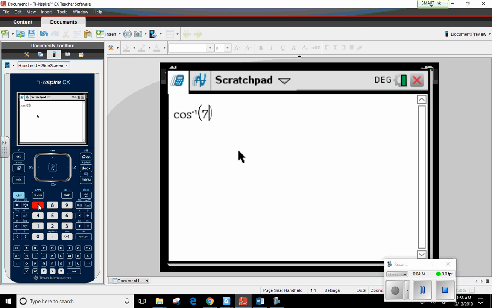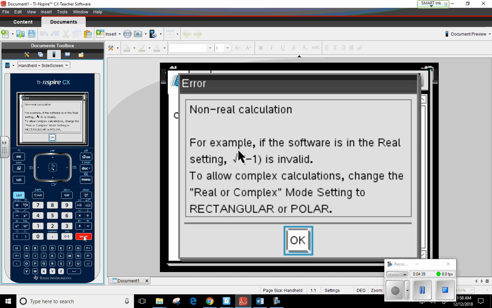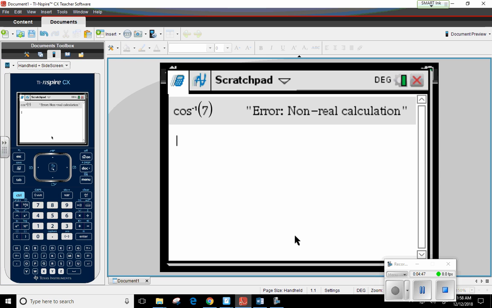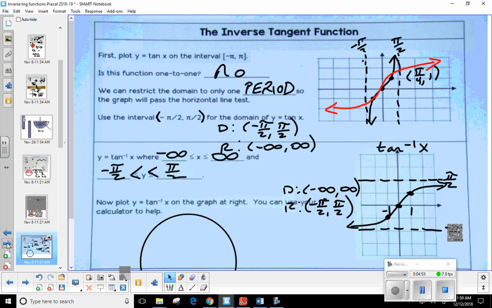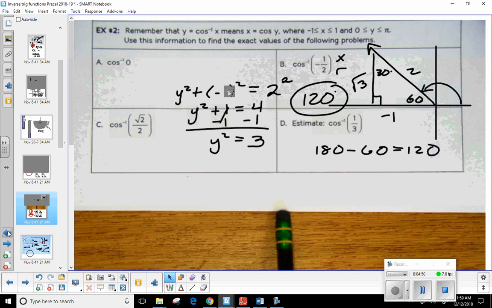And see, we already know there's going to be a problem because 7 is not between -1 and 1. So if I push enter, it says, okay, there's a problem here. You're not going to be able to get an answer. But as long as your ratio is between -1 and 1, you're going to be able to get an angle measure.